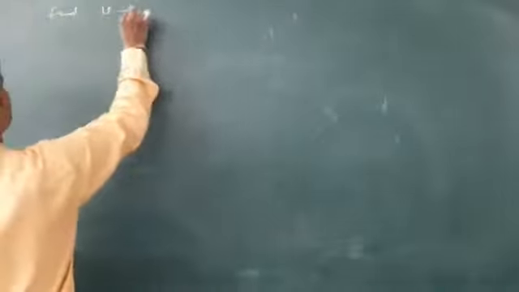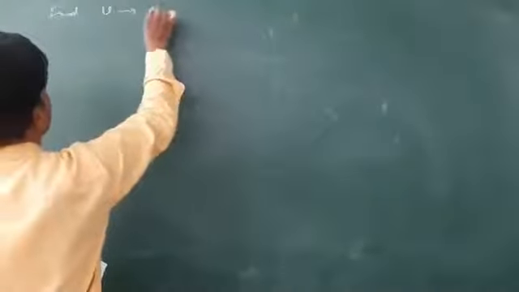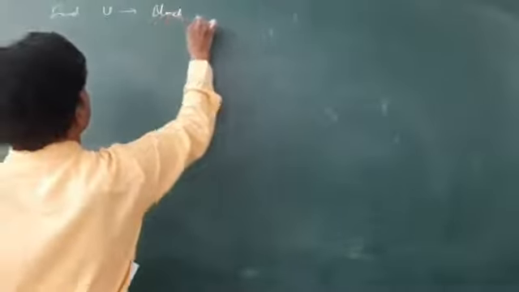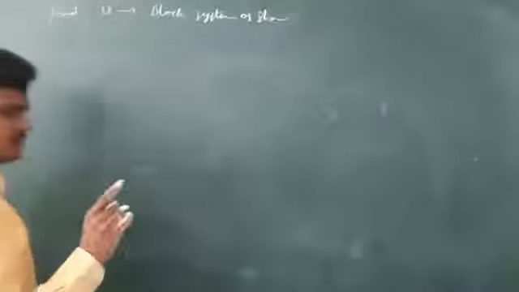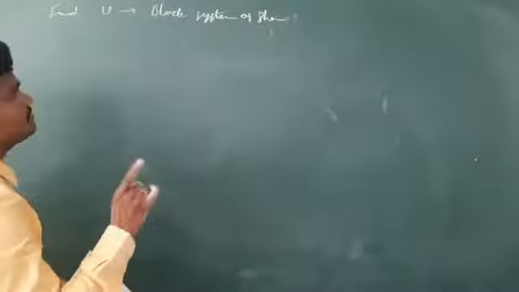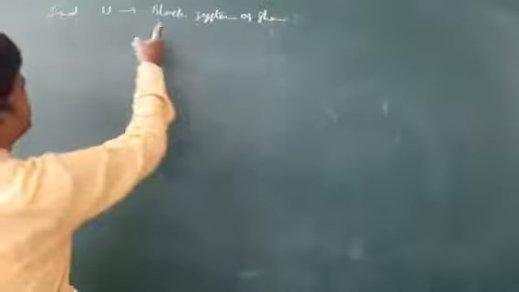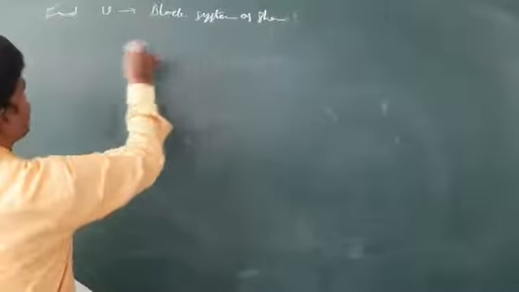Again, let us try this. Find the linear speed of the block system as shown. Okay, of course, by seeing the diagram, we can understand the question. That's why I am writing roughly. Find the velocity, linear velocity of the block system as shown.